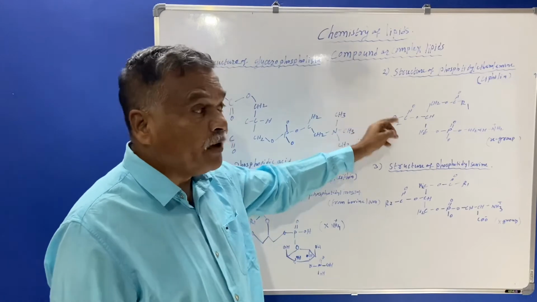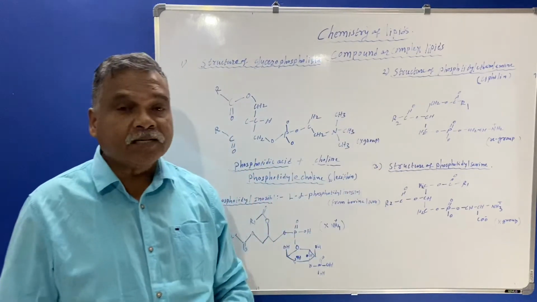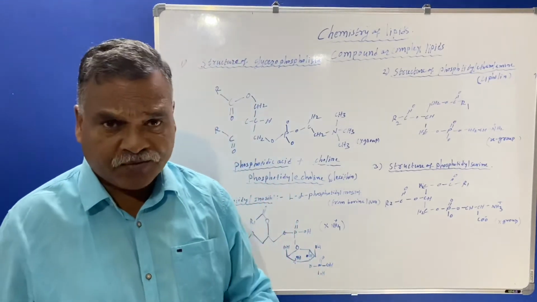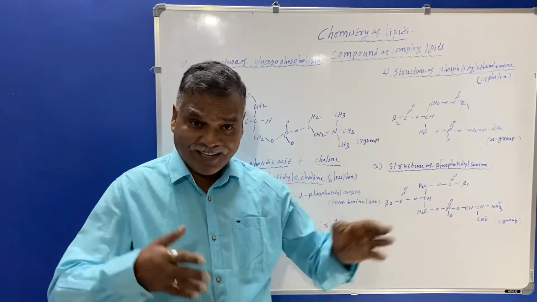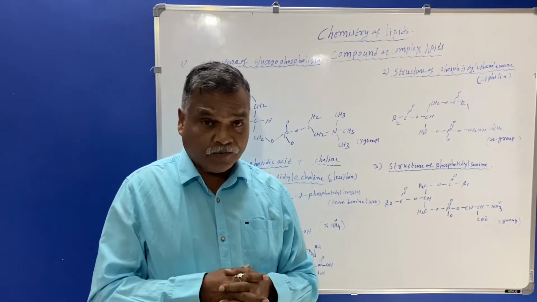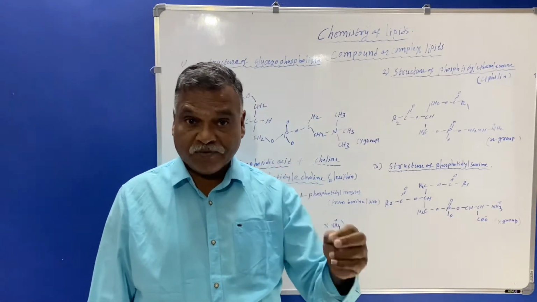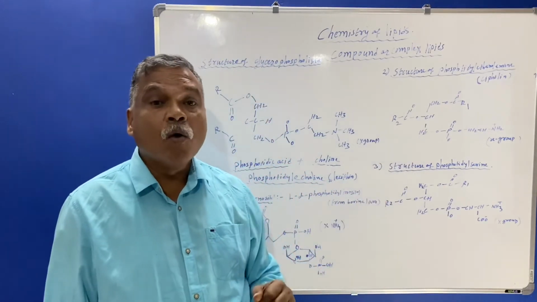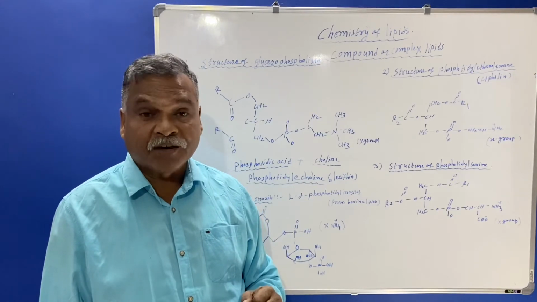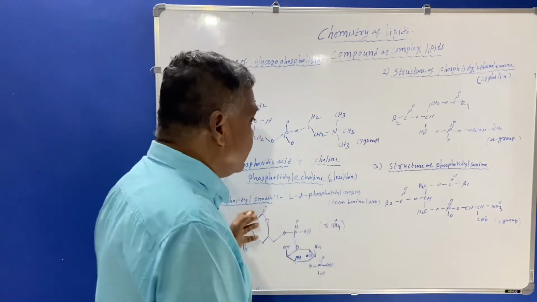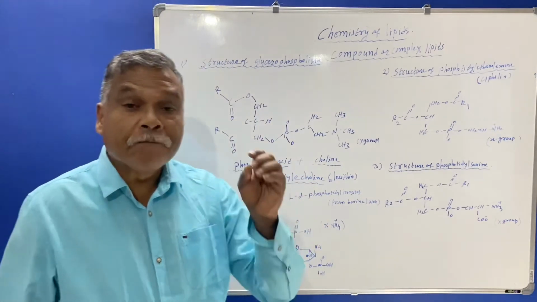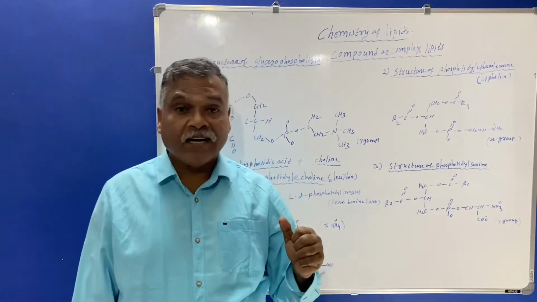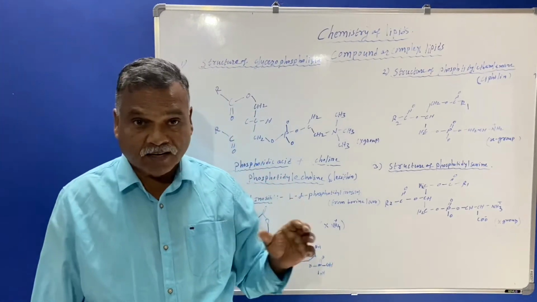Now we'll see where this ethanolamine occurs. It generally occurs in the lipid bilayer. Just now I told you phospholipids generally constitute the lipid bilayer. Ethanolamine also occurs in the white matter of the brain and nervous tissues. It also occurs in soybean, milk and chocolate. So we have seen the occurrence of phosphatidylethanolamine.